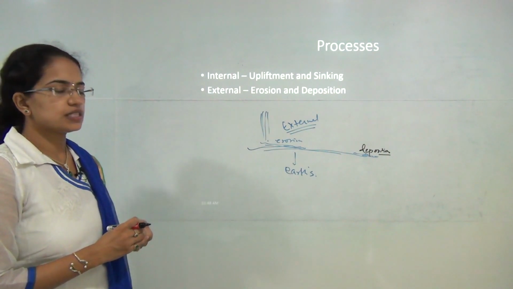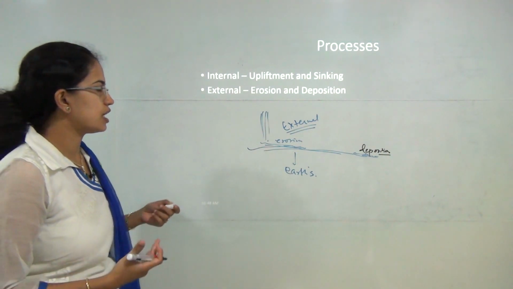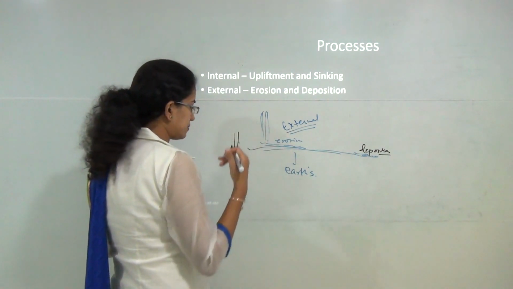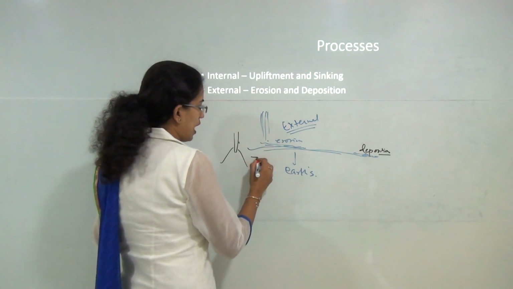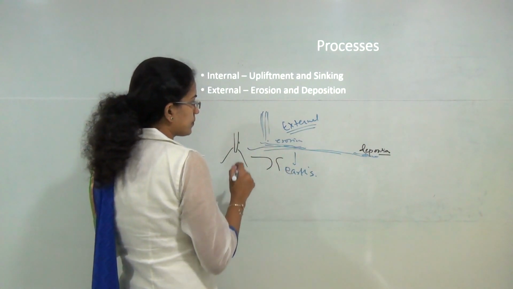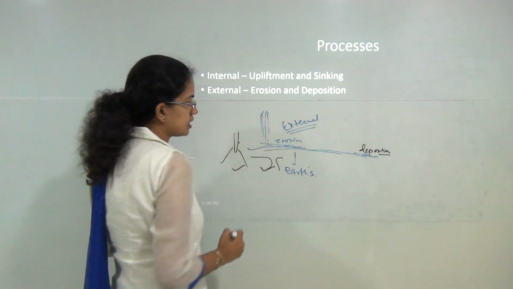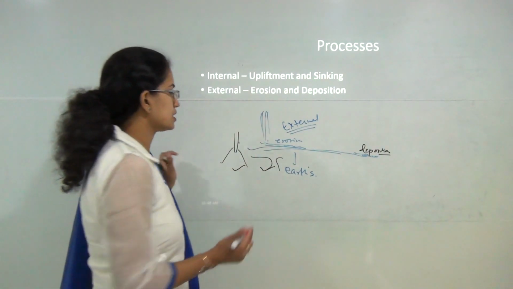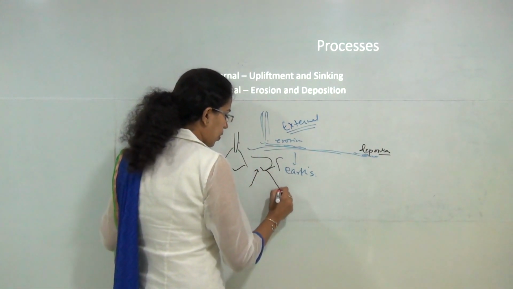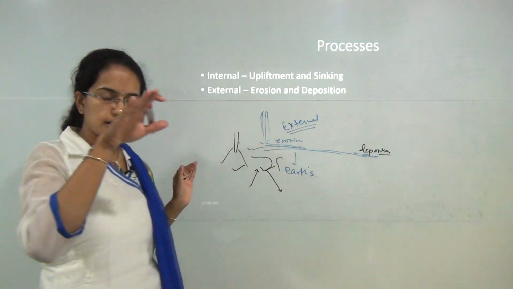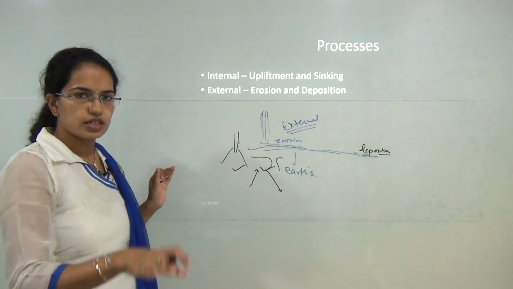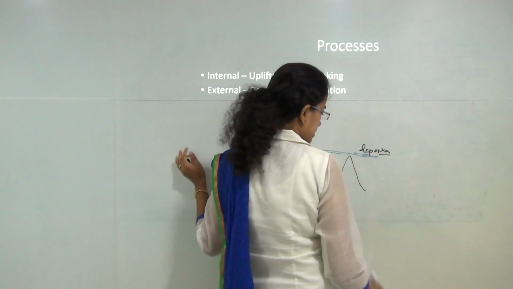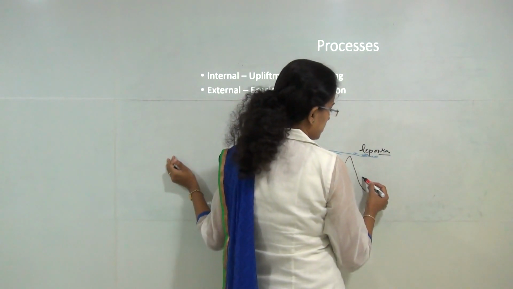However, there are processes which are affected internally. For example, you have a volcanic eruption that takes place. As a result, you have the plate tectonics that happen. So all these processes are internal in nature, and the basic idea for any internal process to originate is either the process of upliftment or subsidence. So you have either the sinking of the earth's crust or the earth's surface, or you have the upliftment. Now when we talk about upliftment, you have creation of mountains that takes place, and then we talk about subsidence,